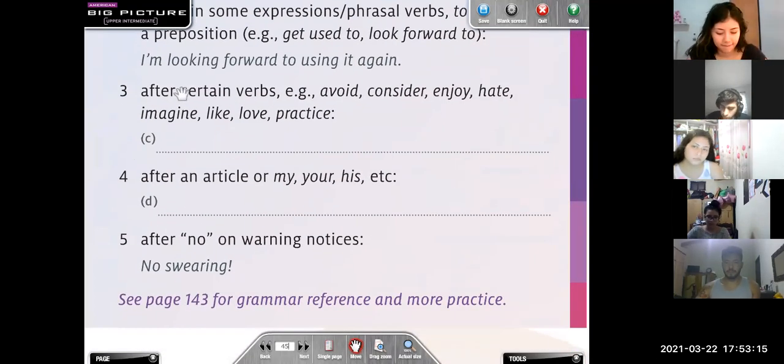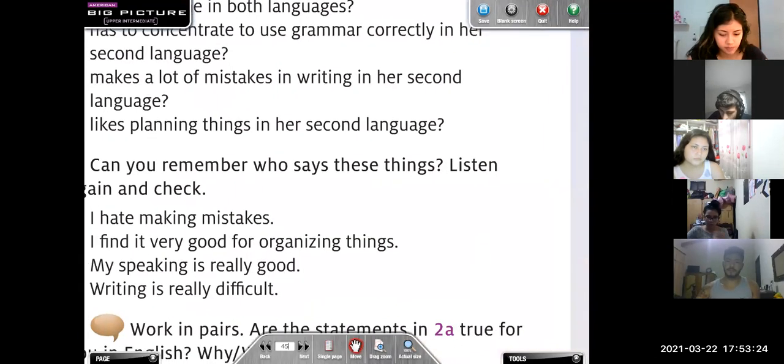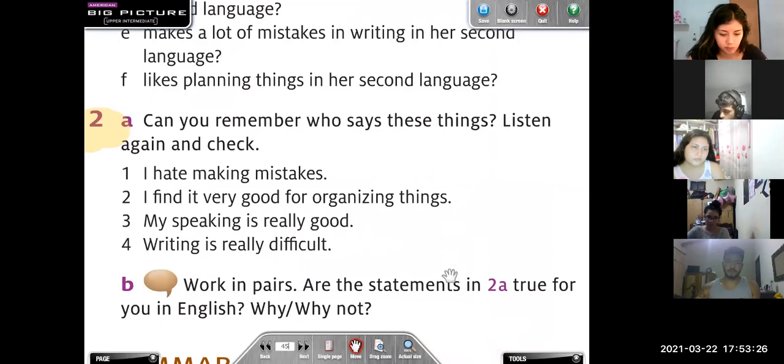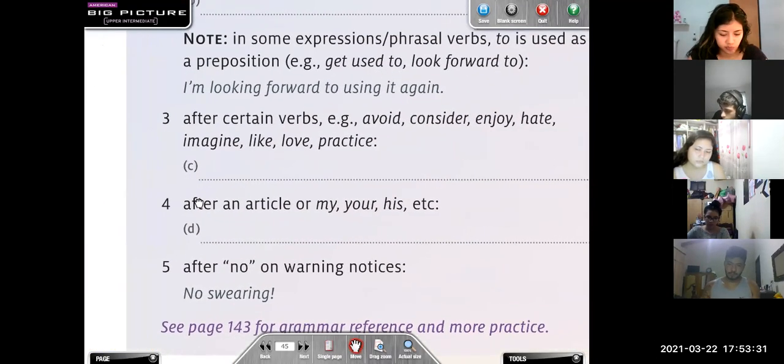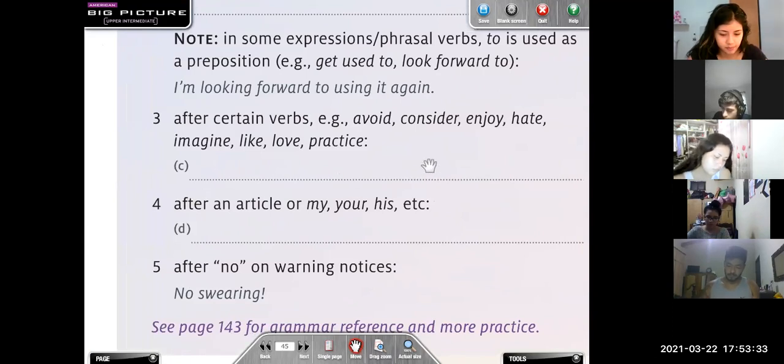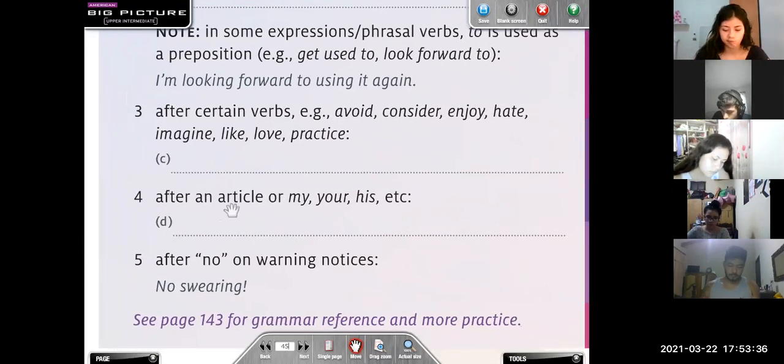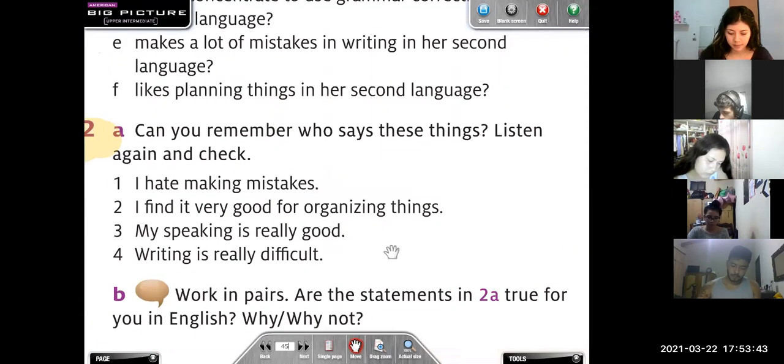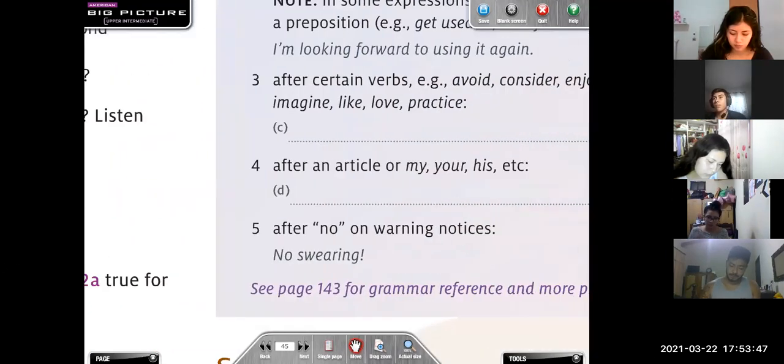Number 3, after certain verbs, such as avoid, consider, enjoy, hate, imagine, like, love, practice. What is the example that we need here? Number 1. I hate making mistakes. I hate making mistakes. After an article or my, your, his, etc. This is example number 3. My speaking is really good.